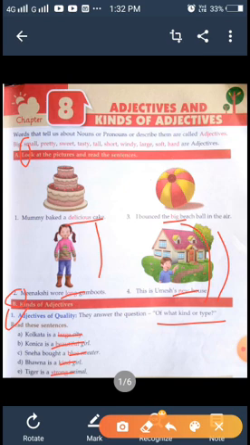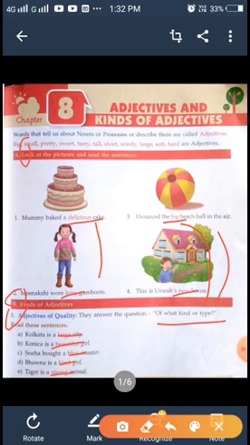Kolkata, large city. Girl, beautiful. Sweater, blue. Girl, kind. Animal, strong. And they show the quality.